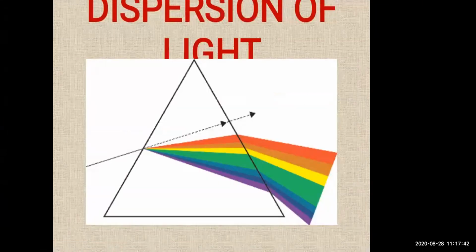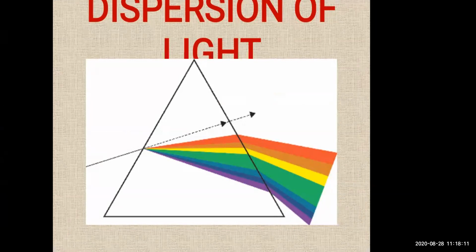Okay, now the diagram in the PPT shows what dispersion of light. Dispersion of light is also a property of light, right? If you hold a plastic scale in front of your eyes and see through it while turning it slowly, you will find that light rays are divided into different colors, right?